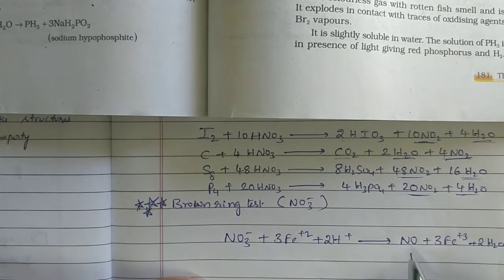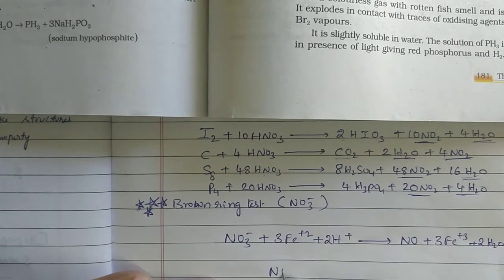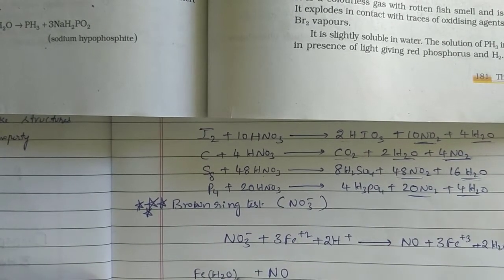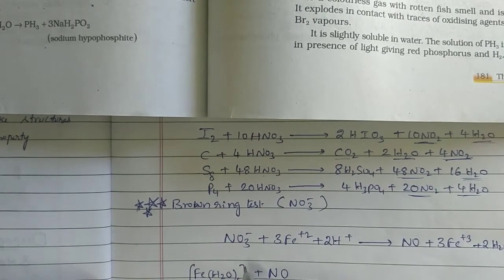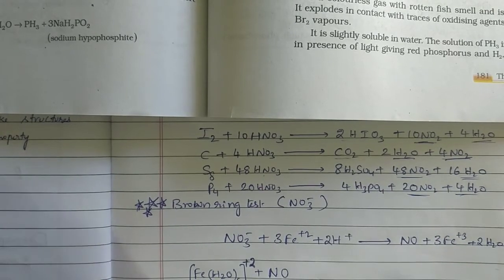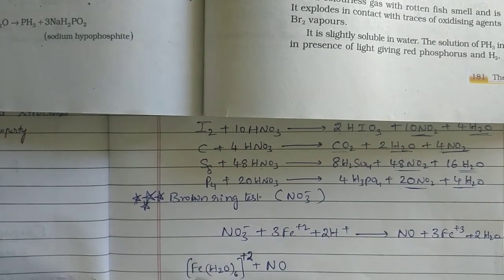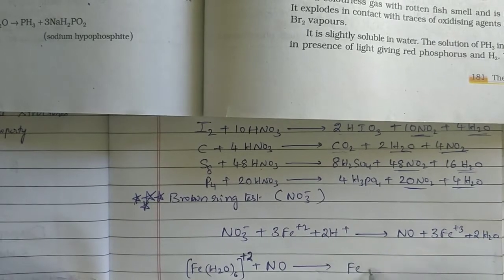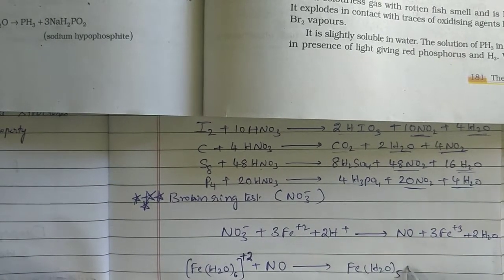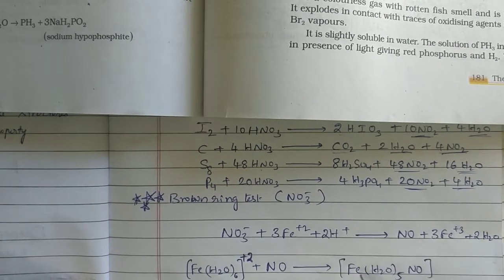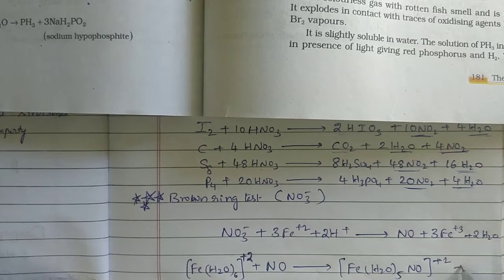This NO is going to react with aqueous iron in the form of Fe2+ ion, like a coordination compound. [Fe(H2O)6]2+ plus NO gives rise to [Fe(H2O)5NO]2+ plus H2O.